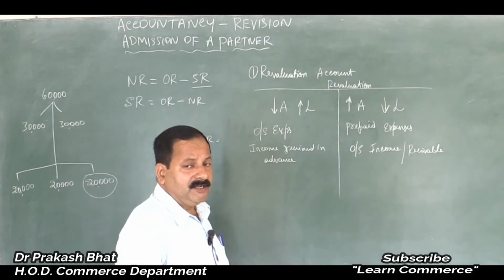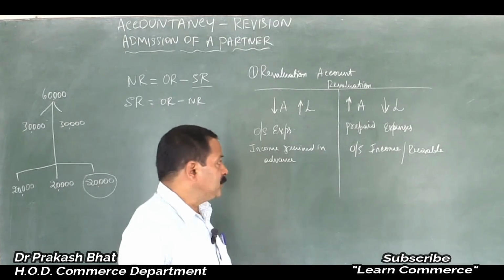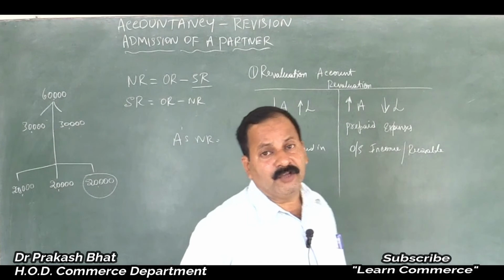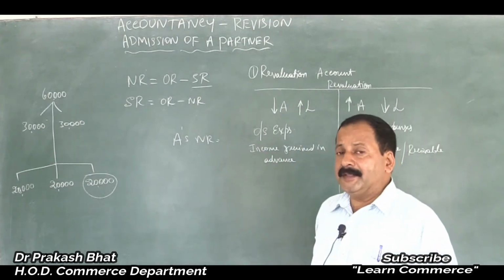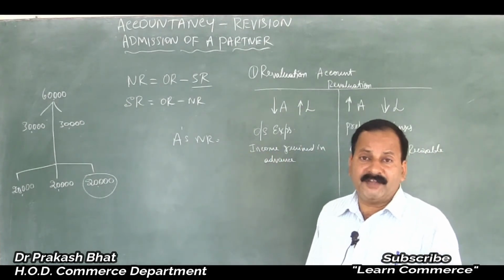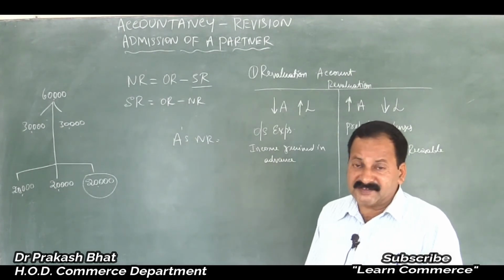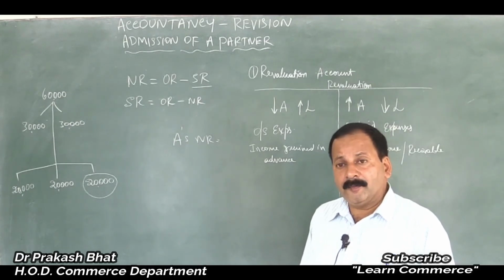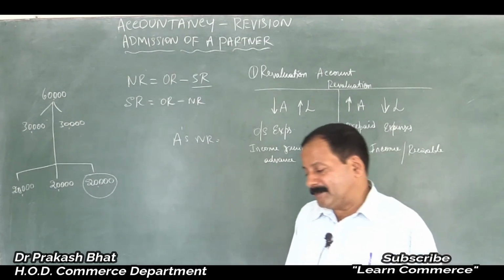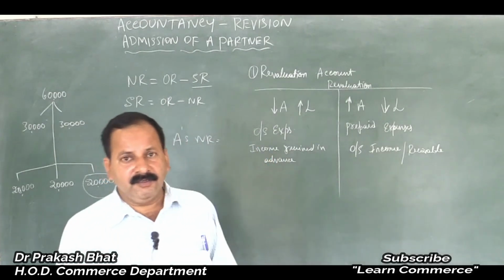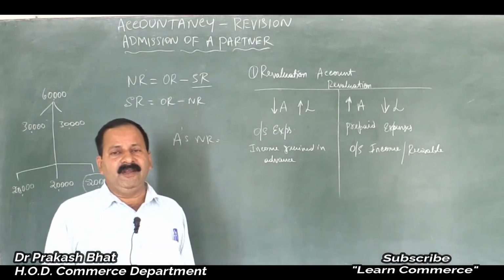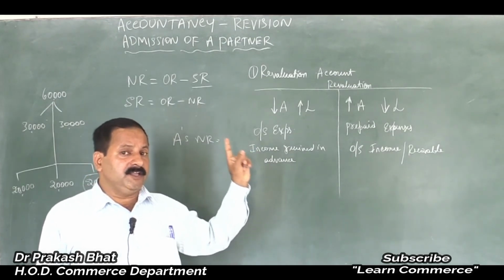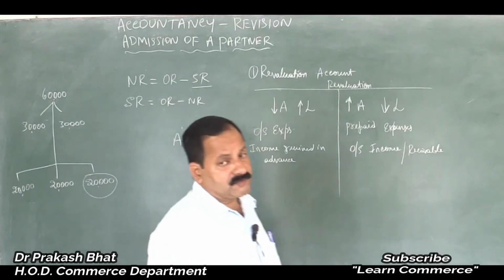Any reserve or any accumulated fund should be credited to partners' capital accounts, and any accumulated losses, mostly you will get only one item on the asset side, that is the profit and loss account, which is nothing but accumulated loss, which should be debited to all the old partners' capital accounts, not the new partner. The new partner is being admitted now, so he will not get a share in the accumulated profits or reserves, and he is not supposed to bear the accumulated losses also.